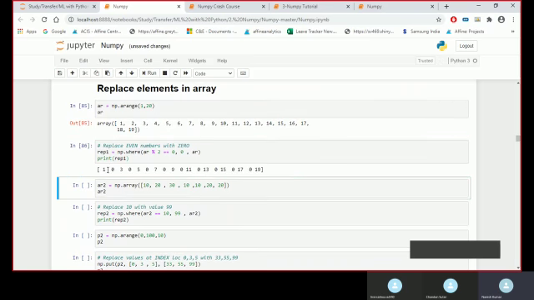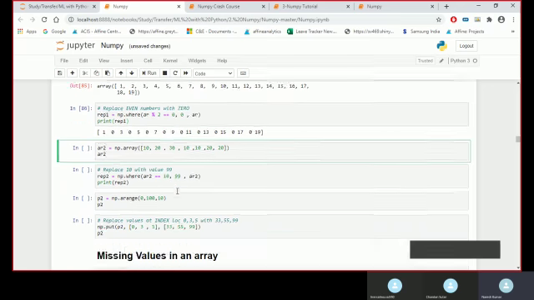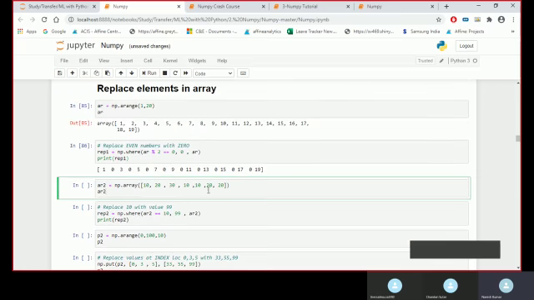You can see at the second place it was even, so I have replaced it with 0. At the fourth place it was 0, at the 6th observation it was 0, at the 8th it will be 0. At every even observation I have replaced my number with 0. I can do that with any kind of value.